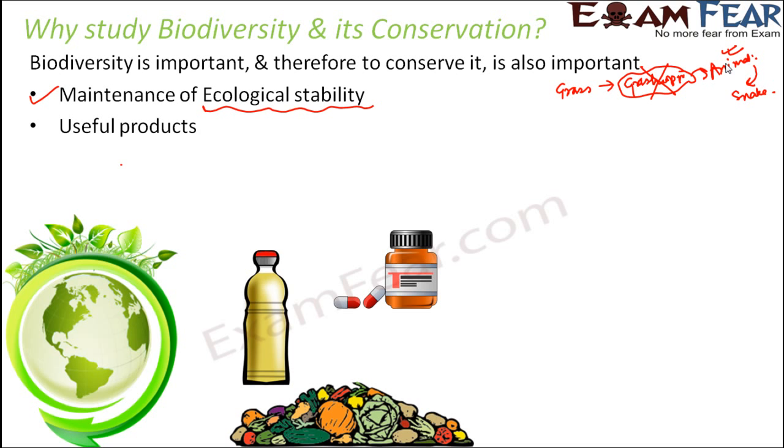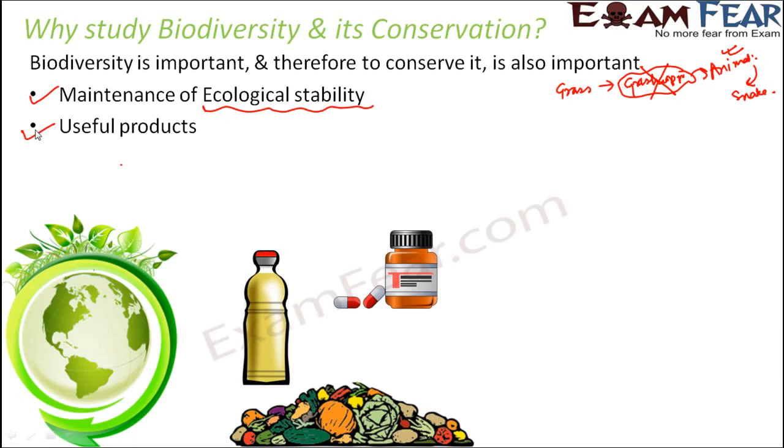Useful products. Now these many varieties of living organisms also give us a lot of useful products, for example, food, medicines, fibers, oils, rubbers, latex, etc. If you think of the food which we human beings eat, all of it is derived from some organism. Vegetarians eat plant products either directly or indirectly.